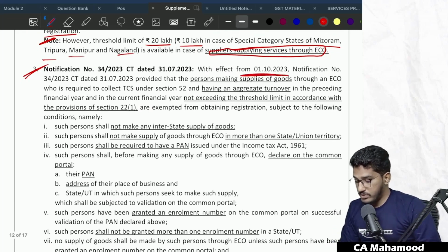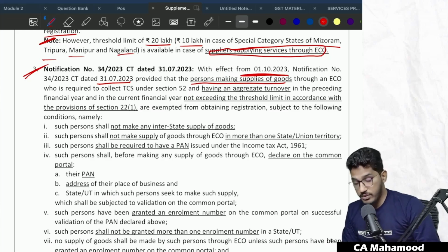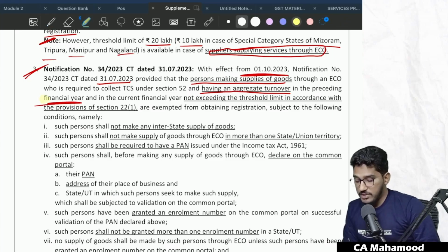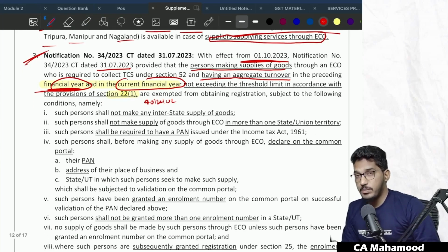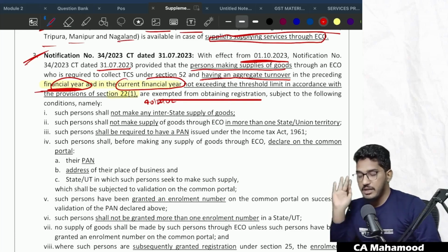So with effect from 1/10/2023, Notification No. 34/2023 dated 31/7/2023 provided that a person making supply of goods through an e-commerce operator who is required to collect TCS under section 52, and having an aggregate turnover in the preceding financial year and also in the current financial year not exceeding the threshold limit in accordance with section 22(1), that is the limit of 40, 20, 10, whichever is applicable, is also exempted from registration, but subject to some conditions.